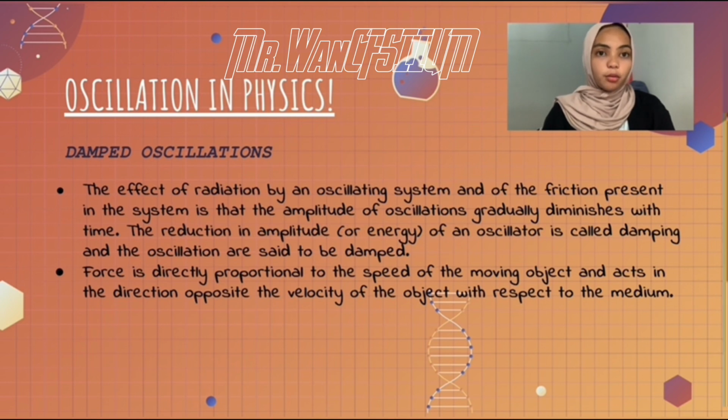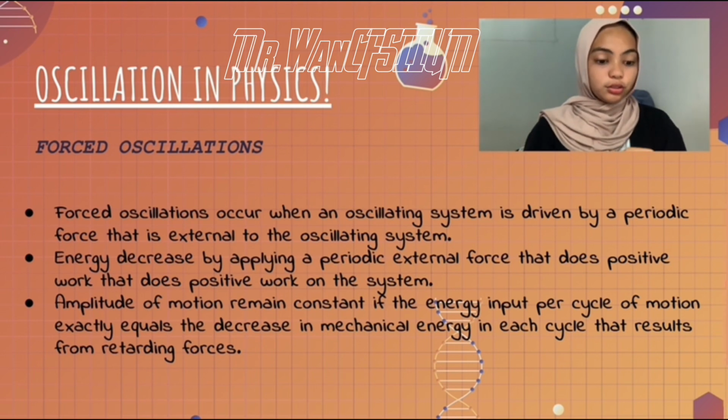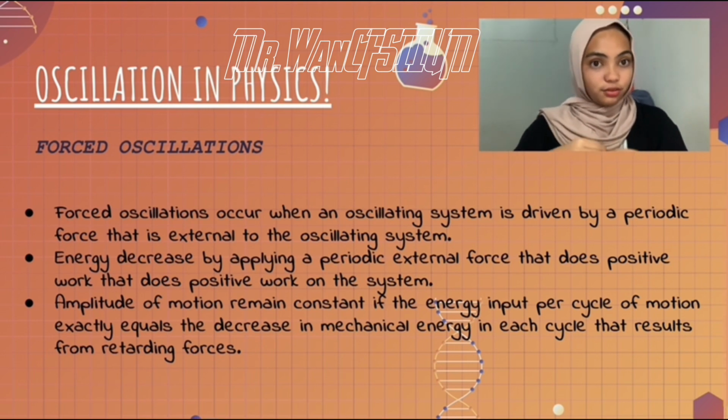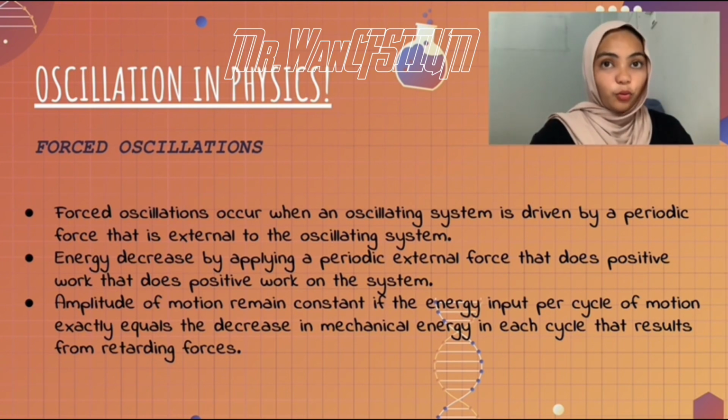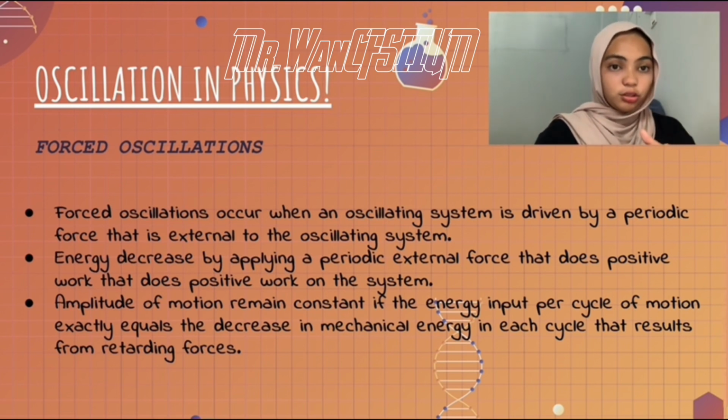One common type of retarding force is a force directly proportional to the speed of the moving object, and it acts in the opposite direction of the velocity of the object with respect to the medium. This retarding force is often observed by an object moving through air, for instance. So let us move to another point, the forced oscillation, another type of oscillation in physics. So what is forced oscillation? Forced oscillation occurs when an oscillating system is driven by a periodic force that is external to the oscillating system.